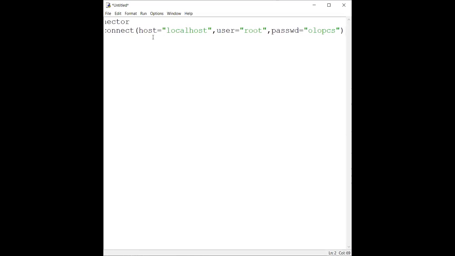So bracket close. Now see, once you are writing this complete statement, it is going to create a connection and it will return the information. That information you need to store in a variable. Suppose I am storing it in MyDB. So whatever connection you have established, ultimately you have to store it in a variable. Let it be MyDB over here. You can change the name, it is your choice, because this is nothing but the name of the connection.